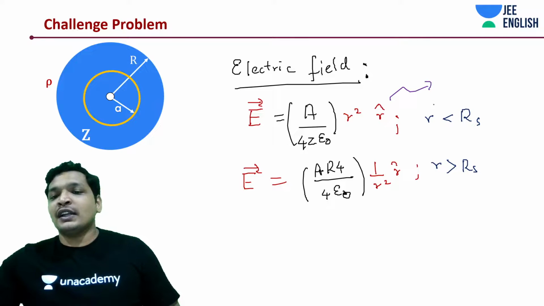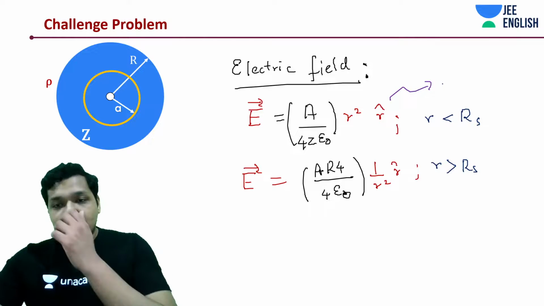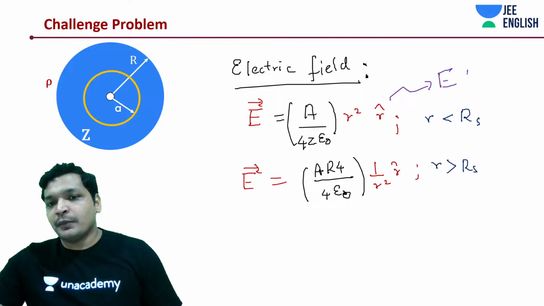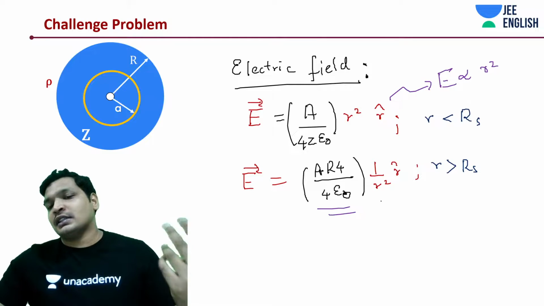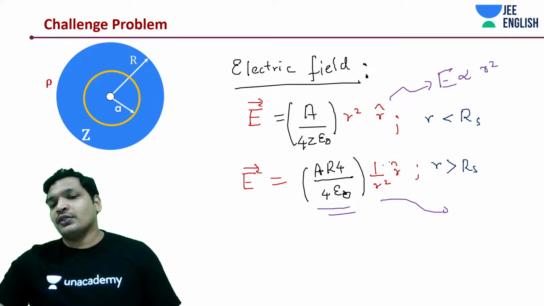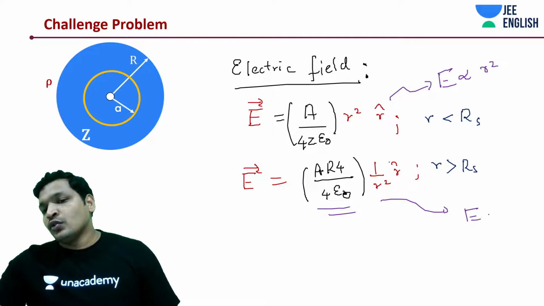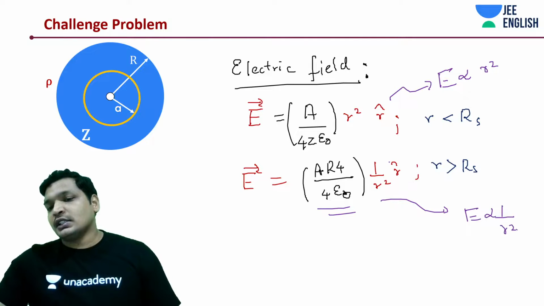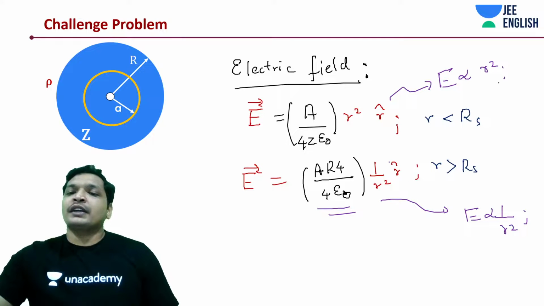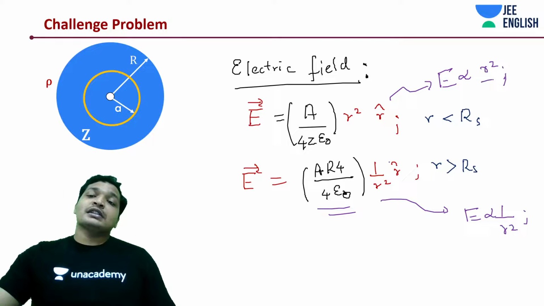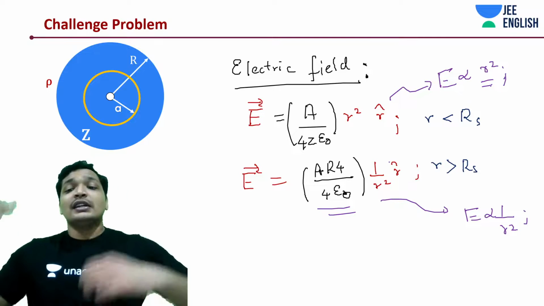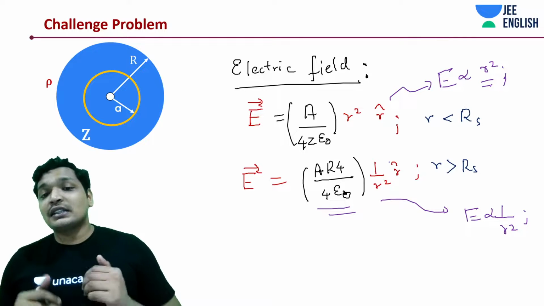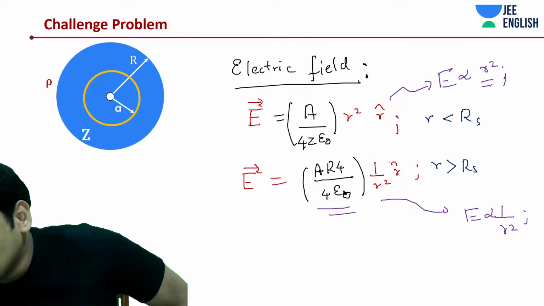So in this case, when r is less than the radius of the sphere, you got the electric field to be proportional to r square. Okay, this is simple. You can just derive this by substituting the value. I just wrote it as 1 by r square. You can also do the dimensions and get the answer. So my question is, you see two different cases, right? One where it is proportional to r square: as r is increasing, the electric field is rapidly increasing with r square. In the other case, the electric field is rapidly decreasing with r square.